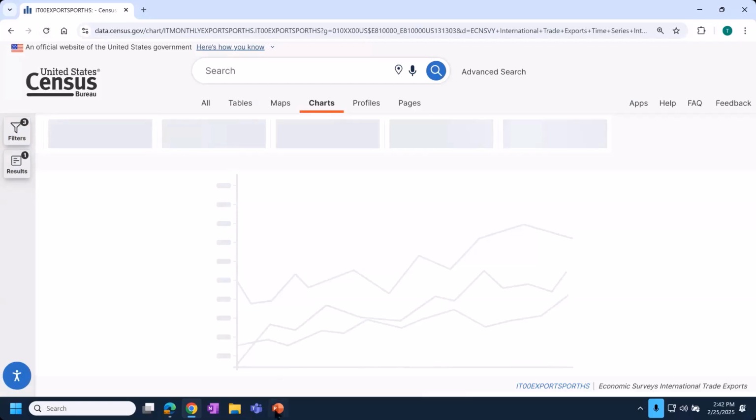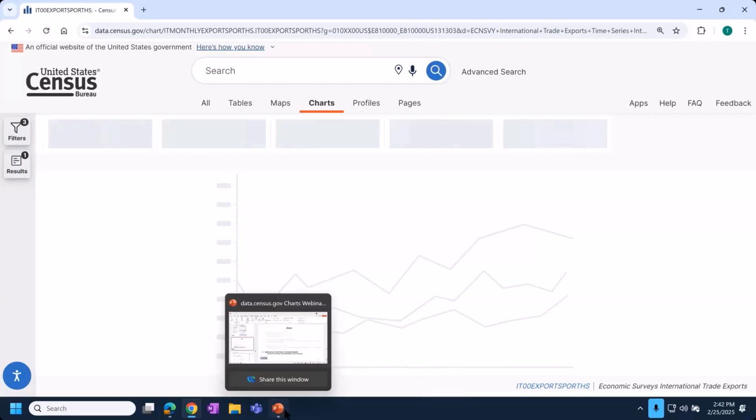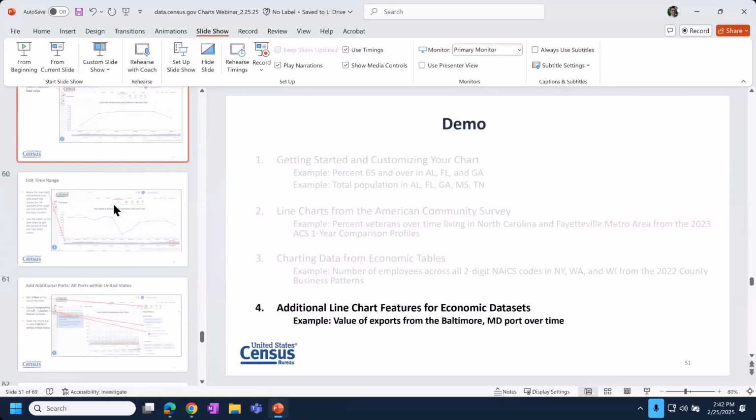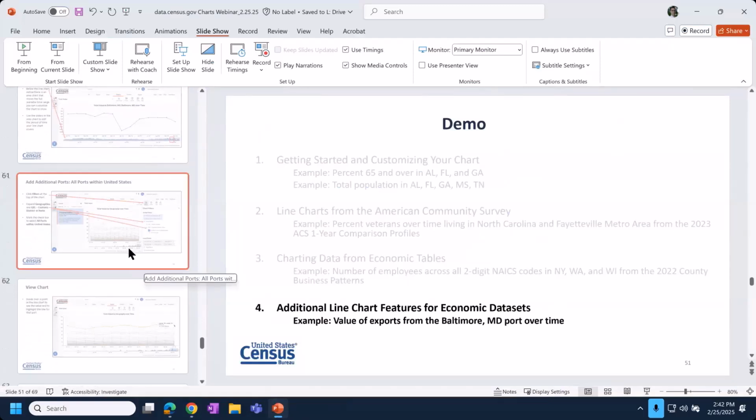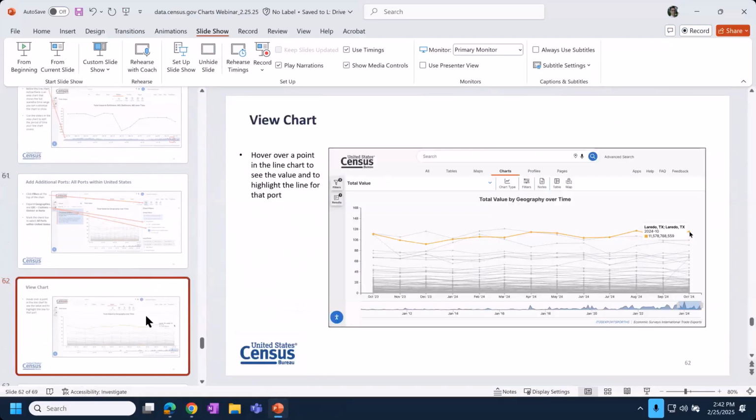All right, I'm going to go ahead and proceed without the display and move back to the slides. What you would have seen is what we're showing here. And I've described to you where the information shows on your screen. You can see data for all the ports. It was kind of nice because you can put your cursor over the top and start hovering over different values and see which ports have the most exports by total value and which ports have less.